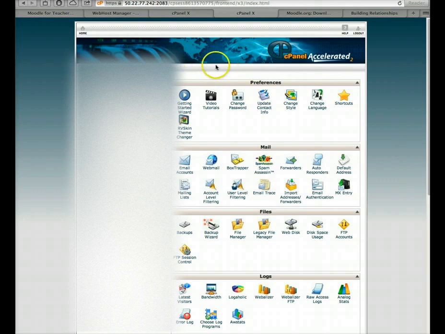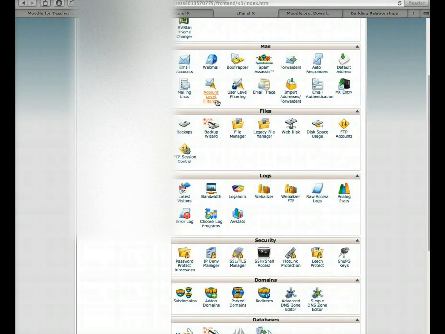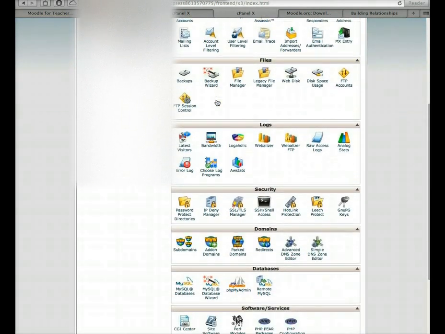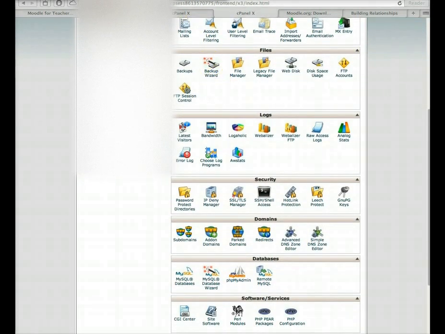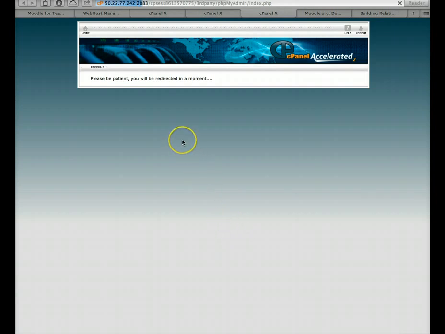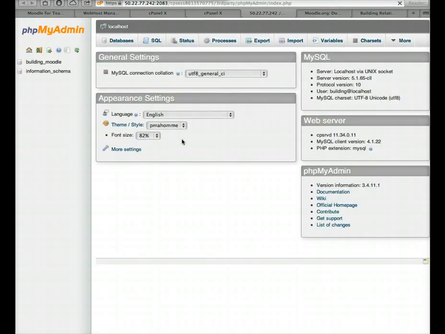Before I went through the root because I'm the admin of my server and all the domains, but now I've gone in through this particular area. So let me do that. I'm going to again scroll down and go into phpMyAdmin. For those who may have forgotten, it's right here. So I'll click on that, and it's going to direct me. It tells me to be patient, a virtue.